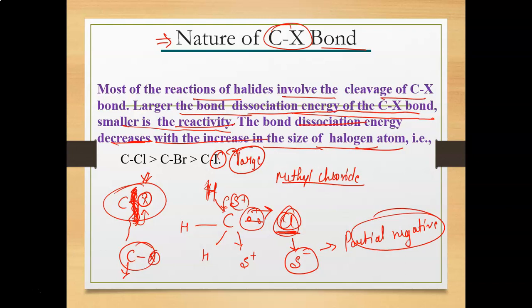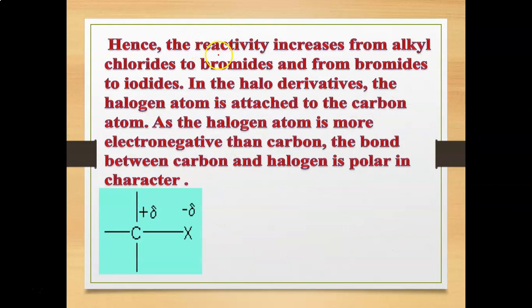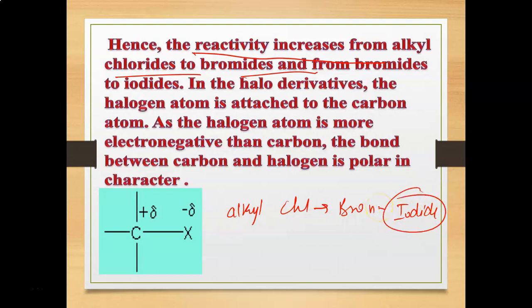It means the bond between carbon and iodine can dissociate easily. Similarly, the carbon-bromine bond can dissociate more easily than the carbon-chlorine bond. So the reactivity increases from alkyl chloride to bromide and then from bromide to iodide. It means the reactivity of iodine-type compounds will be very large.